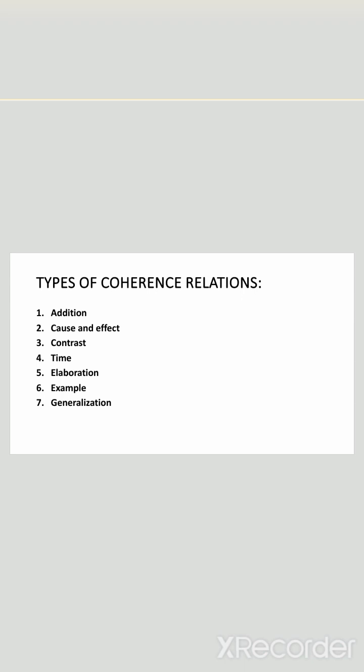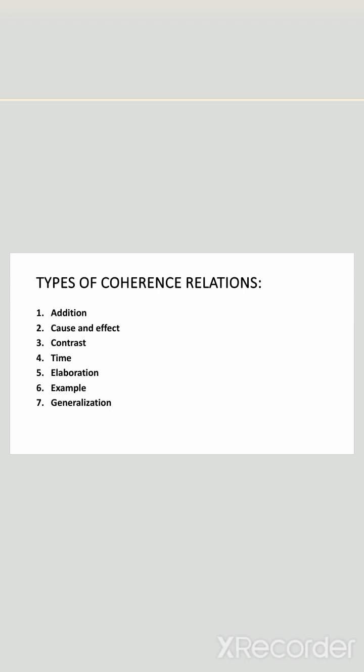The sixth type of coherence relationship is example. Example is basically providing a specific instance to illustrate a general idea. For instance, many companies are adopting flexible work arrangements. For instance, Google allows employees to work from home. The coherence signal, for instance, provides an example.